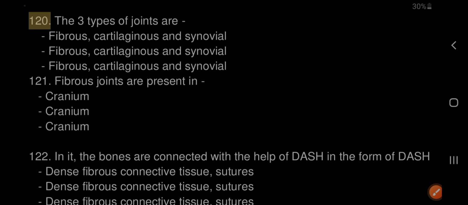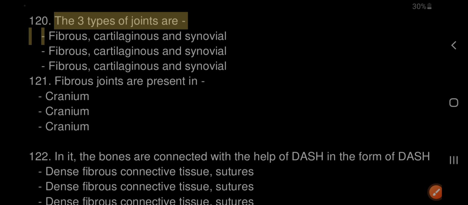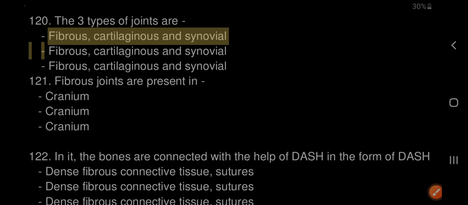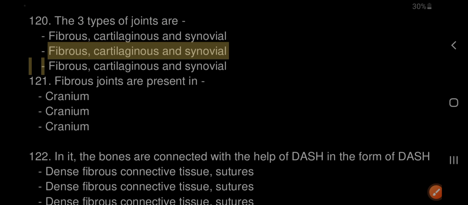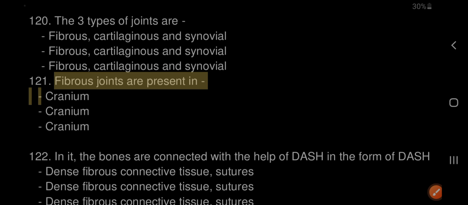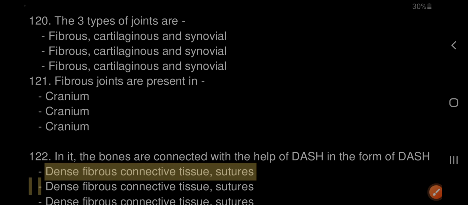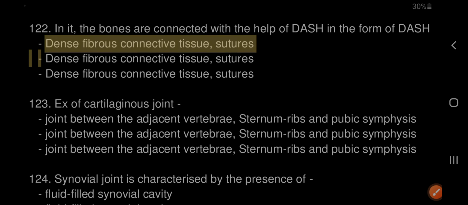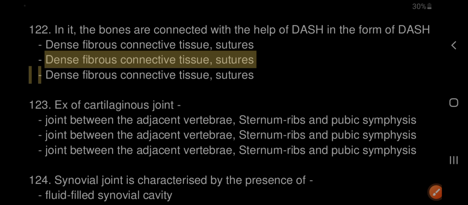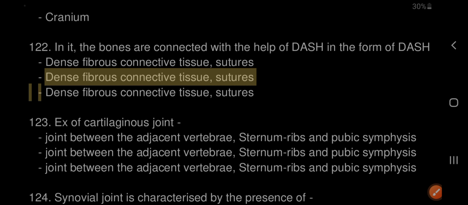120. The three types of joints are fibrous, cartilaginous and synovial. 121. Fibrous joints are present in the cranium. 122. In it, the bones are connected with the help of dense fibrous connective tissue in the form of sutures.